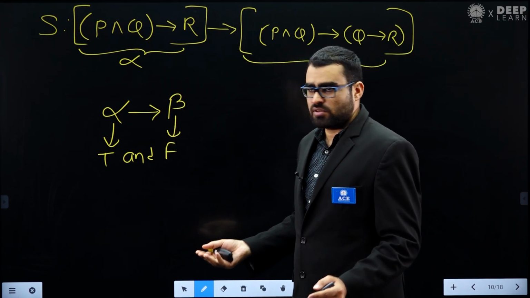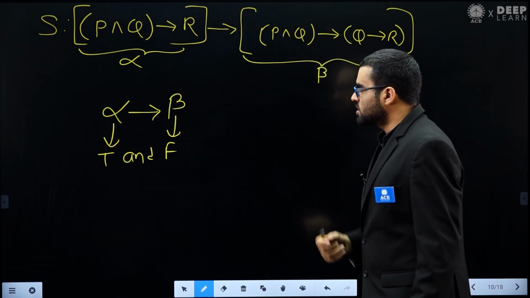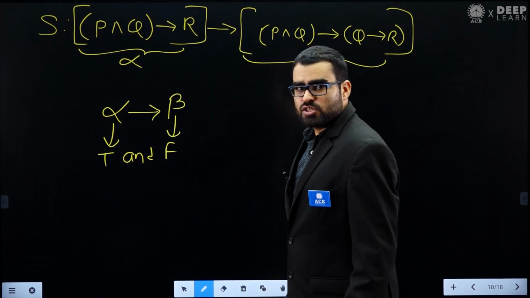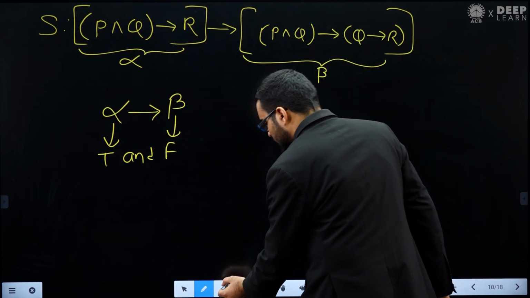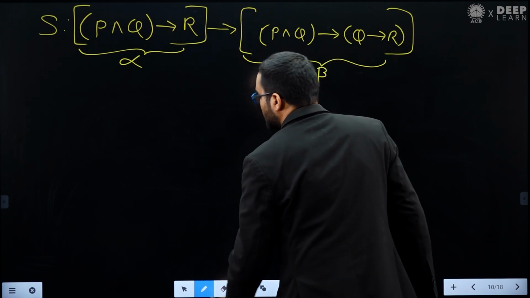If I can make beta false and alpha true, what does it mean? It means that I can make this statement false, so this statement is not a tautology. This is the basic idea. Now let's solve it.